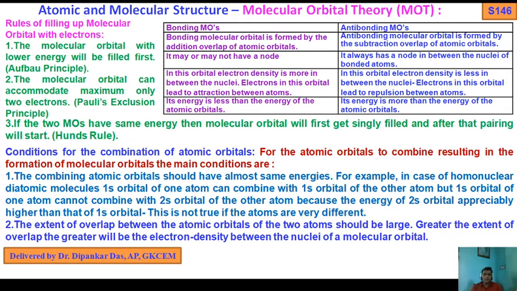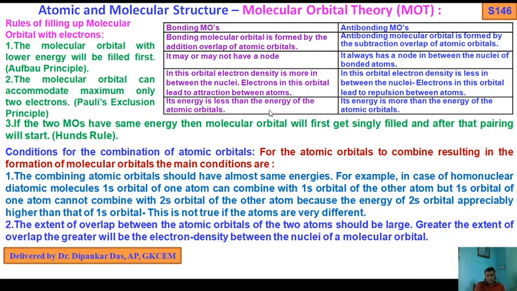But in the case of antibonding, the electron density is less in between the nuclei. Electrons in these orbitals lead to repulsion between the atoms. So in antibonding, as I told you, due to the repulsion, its energy is higher. It possesses more energy compared to the atomic orbitals of the bonded atoms or the bonding MOs. So in bonding MOs there is attraction between atoms, and in antibonding MOs there is repulsion between atoms.